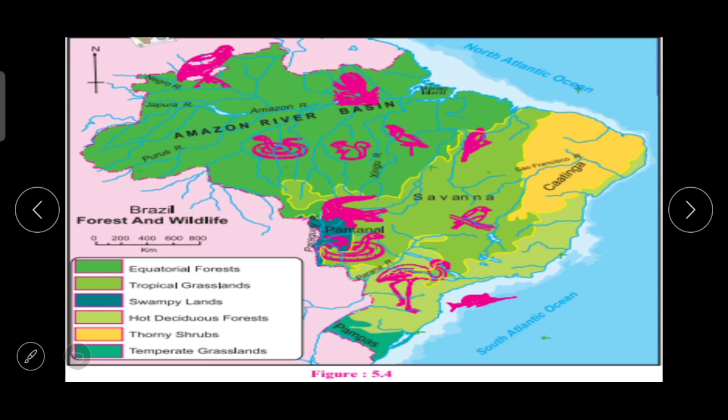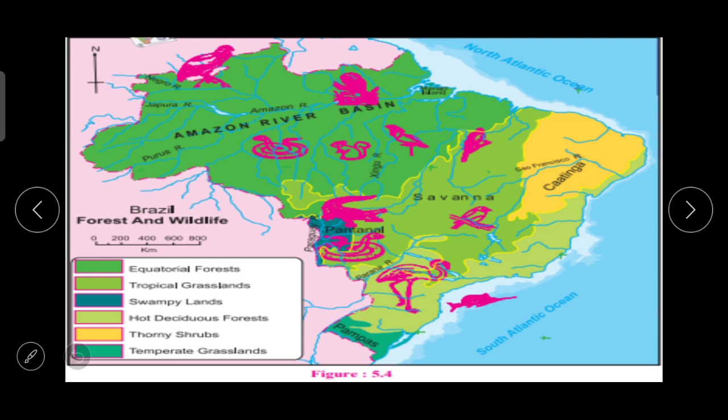There you can see the wildlife of Brazil, and on the basis of figure 5.4, answer the following questions. Name the species shown on the map: condor, anaconda, golden lion tamarin, macaw, etc. In which regions are these animals found, and why are their habitats found in these forests?